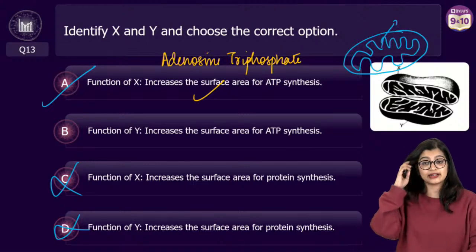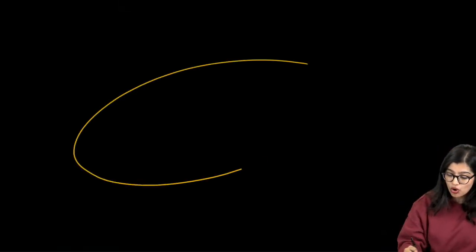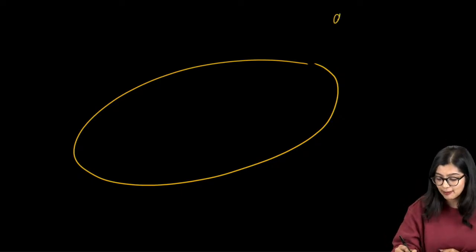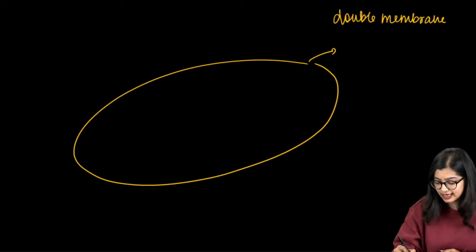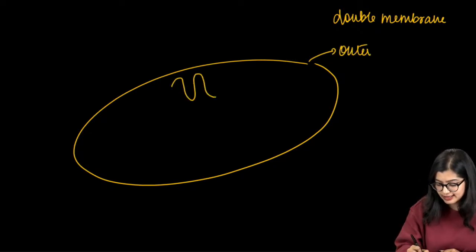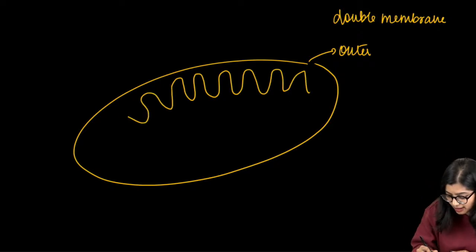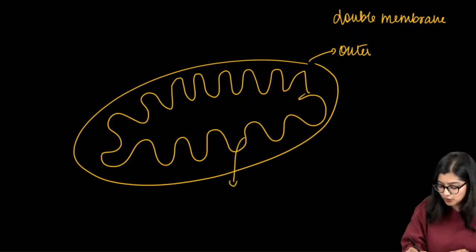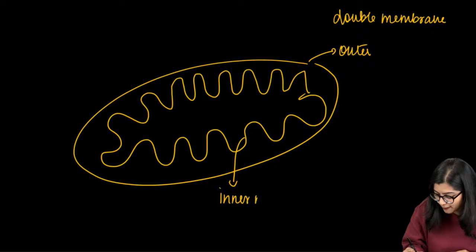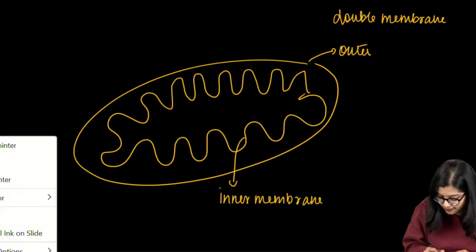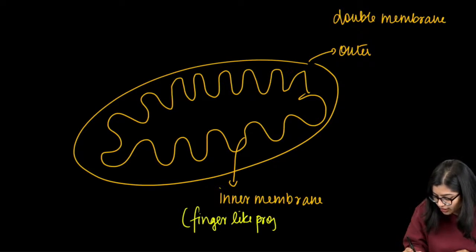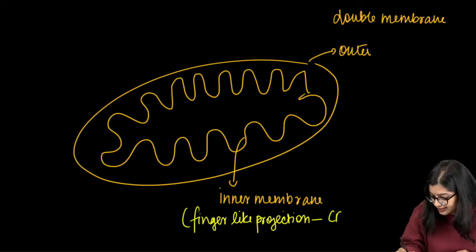Now quickly, for all of you, once again I am explaining the mitochondria, right? Mitochondria is a double membrane structure. So we see that it has an outer membrane and an inner membrane, right? Now the inner membrane, I'm just going to make a simple diagram. This is the inner membrane. And what do we see about the inner membrane? We see that the inner membrane is made into folds, or finger-like projections, which we call cristae.